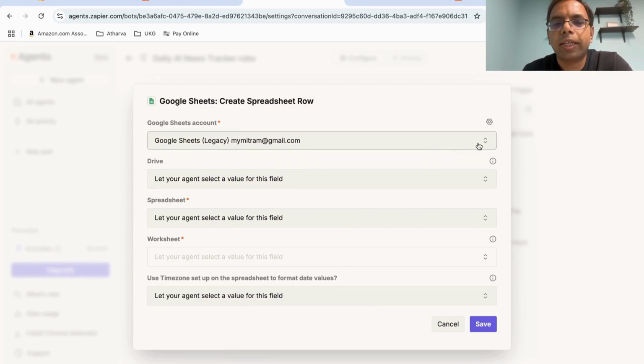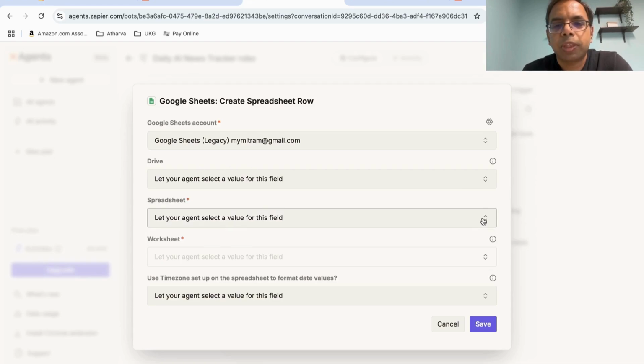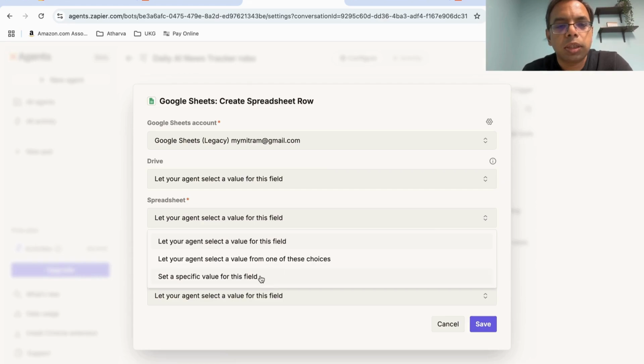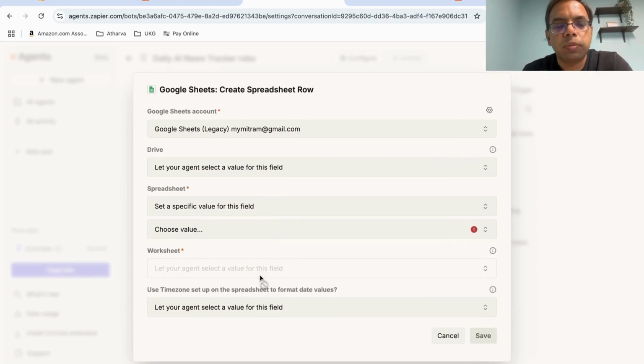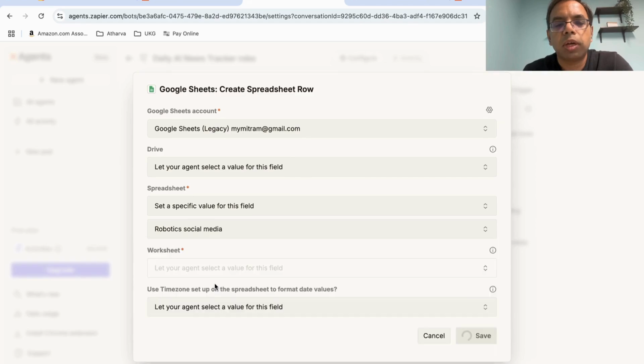I've already connected my account, and then drive. I don't want to mention this thing. Spreadsheet, set a specific value so that you can select a specific spreadsheet. I've created a spreadsheet for robotics social media. So I'll select this.